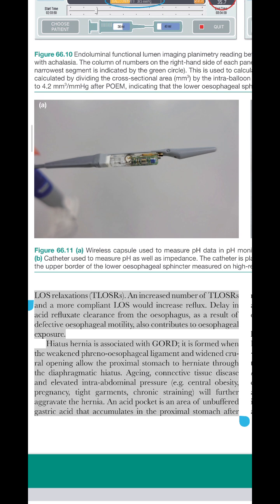It is formed when the weakened phrenoesophageal ligament and widened crural opening allow the proximal stomach to herniate through the diaphragmatic hiatus. Aging, connective tissue disease and elevated intra-abdominal pressure, e.g. central obesity, pregnancy, tight garments, chronic straining, will further aggravate the hernia. An acid pocket is an area of unbuffered gastric acid that accumulates in the proximal stomach after